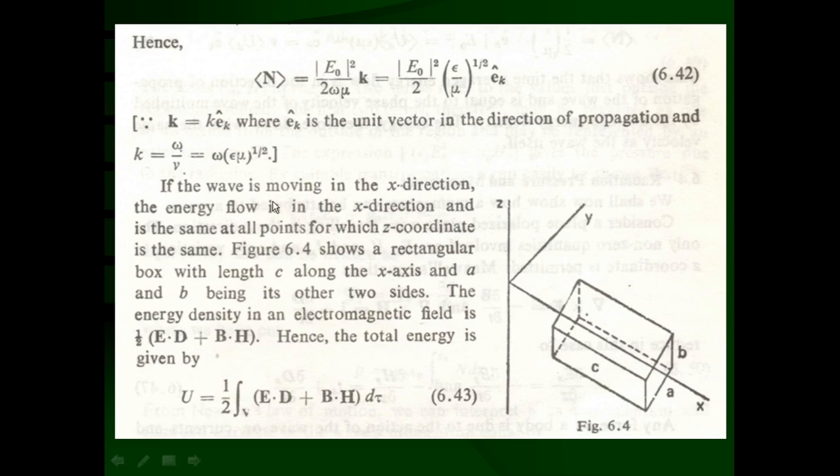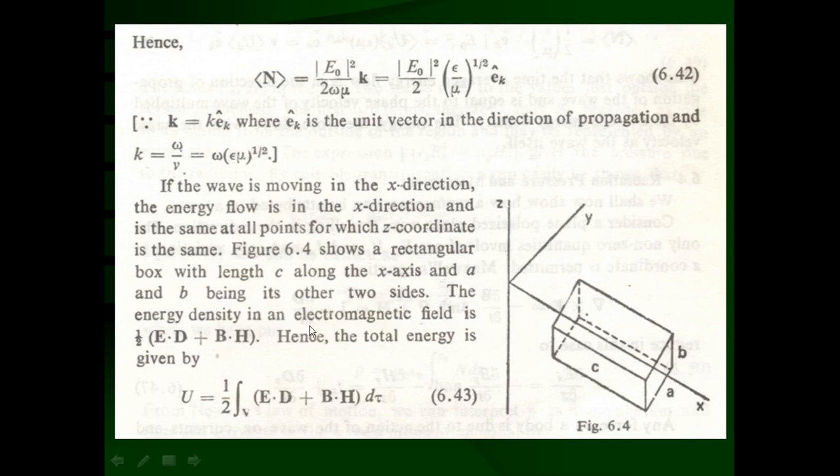So if the wave is moving in the x direction, the energy flow is in the x direction and is the same at all points for which the coordinate is the same. Figure 6.4 shows a rectangular box with length c along the x-axis in the direction of propagation, and A and B being its other two sides, the breadth and height.